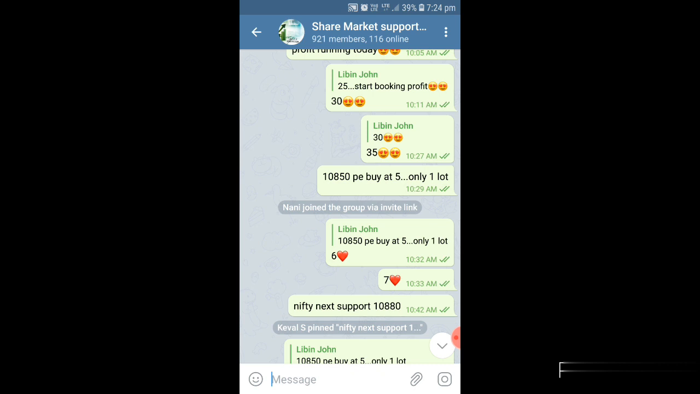So the entry was at 5 and the total risk is very less. Nifty has closed at that level, and Nifty has gone to 10,800 because our level is still above that. So that is the reason this is not going to go to zero, because we are getting a good profit. We are taking the right entry at the right time.